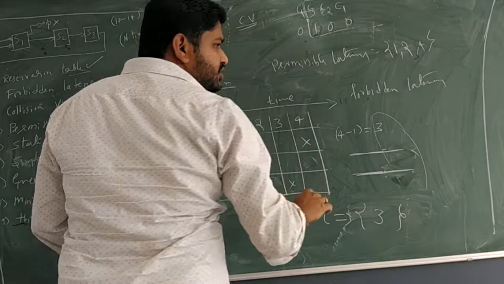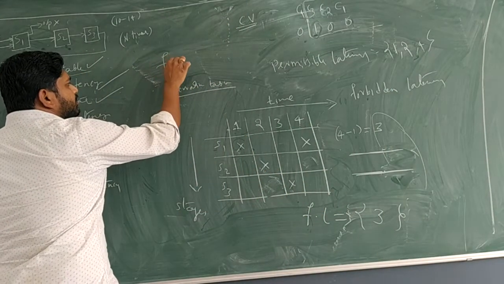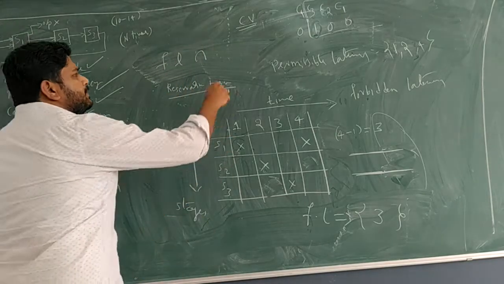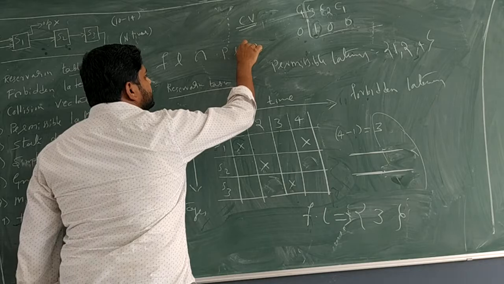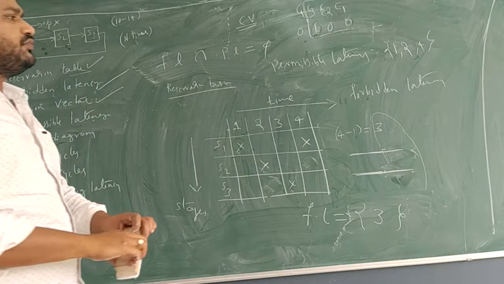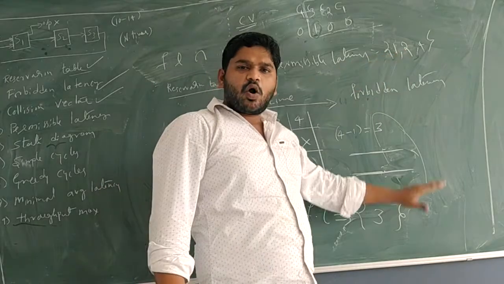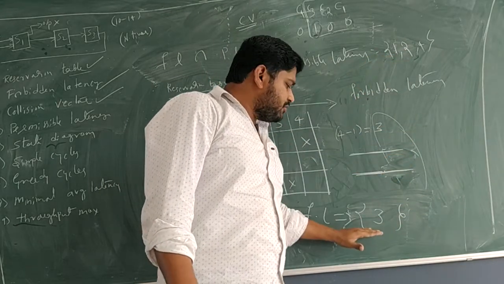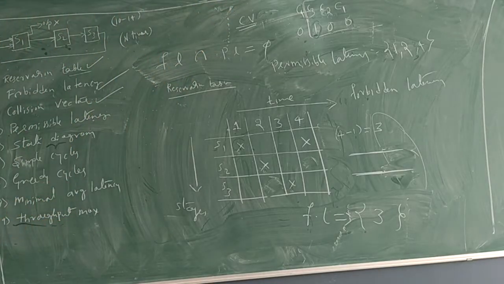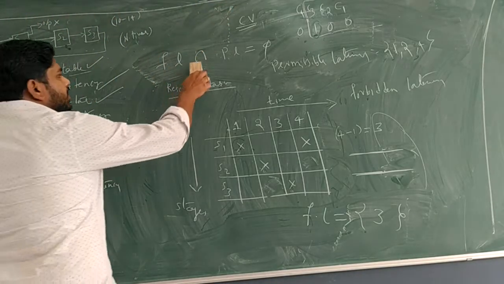So one conclusion we can make is that the forbidden latency intersection permissible latency will be null. That means we should not have anything common between forbidden latency and permissible latency. But what is the union of them?